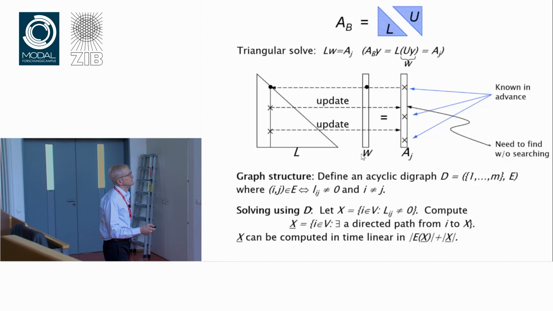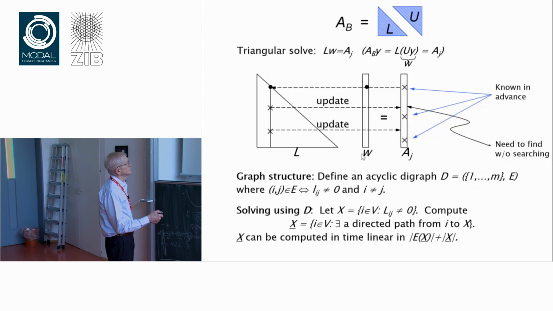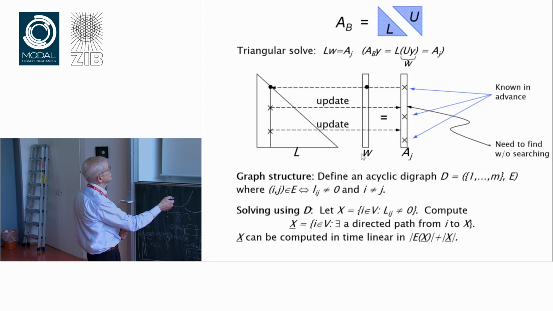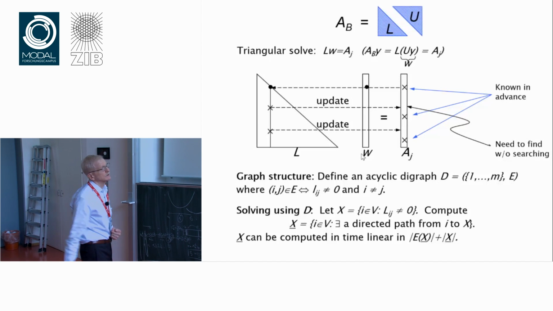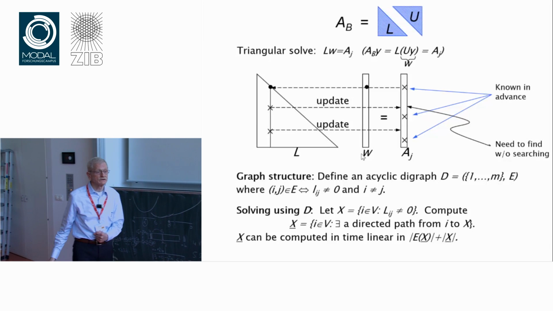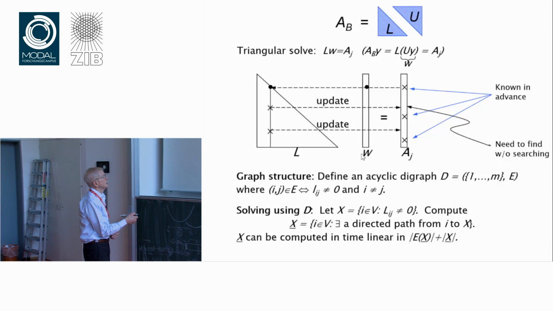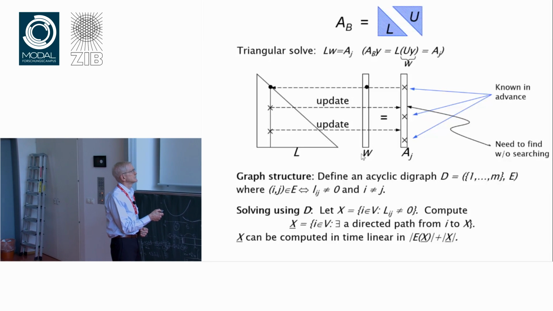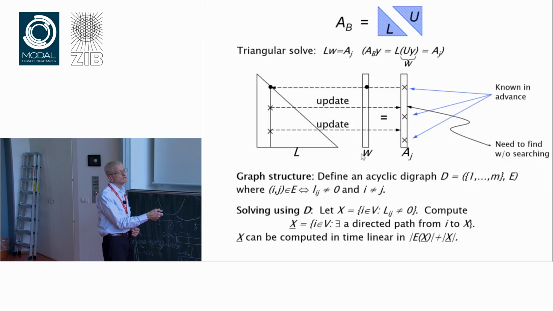Define x to be the set of all indices for which Lij is, whoops, this is wrong. This should say the set of all indices i for which bi is not 0. I'm sorry about that. So x records where the non-zeros are on the right-hand side. Then you do a reachability calculation. You find all the vertices such that there is a directed path from those vertices to x.